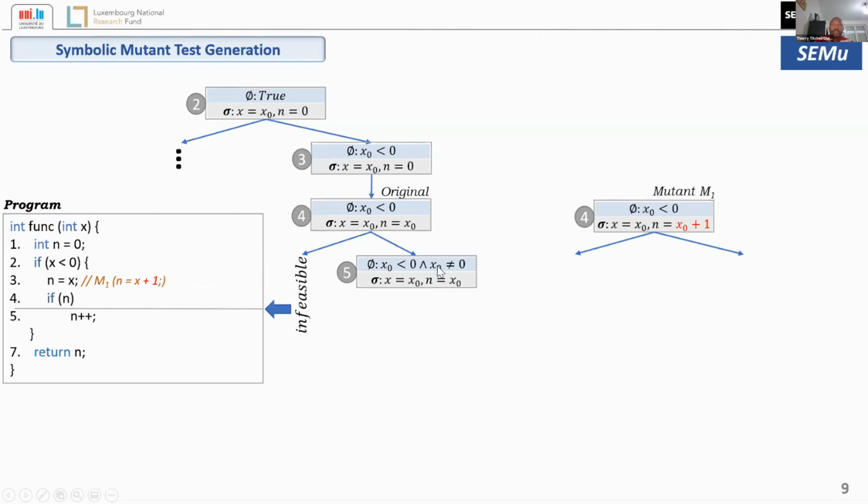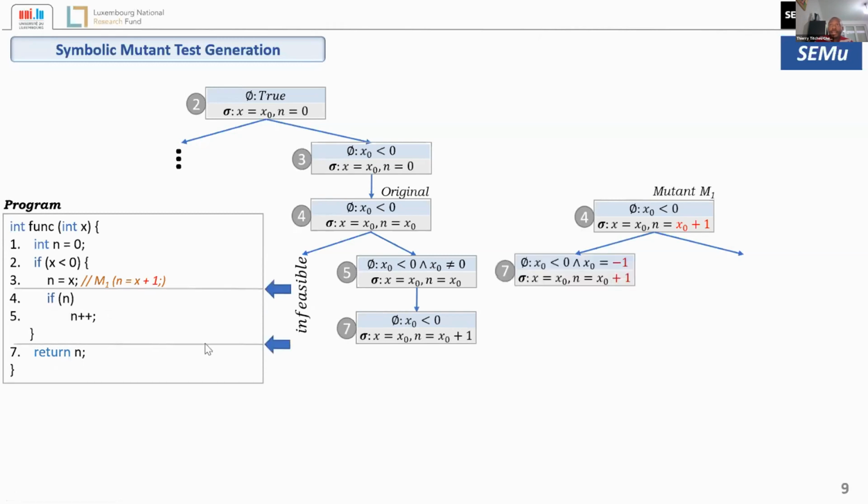We add this to the path condition, which is x0 is not equal to 0, and the state has not yet changed. And when we get to line 7, we will have n updated to x0 plus 1, because we have n plus plus.